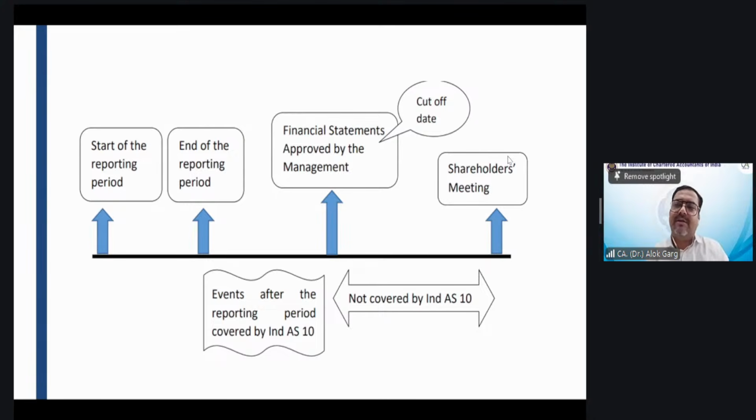आपको पता है ना लिस्टेड कंपनी के रिजल्ट 60 डेज के अंदर फाइल करने होते हैं फ्रॉम द एंड ऑफ द फाइनेंशियल ईयर. Are you aware or not aware? Like Reliance, Vedanta, all these companies' financial results are required to be filed within 60 days from the end of the financial year to the stock exchange.